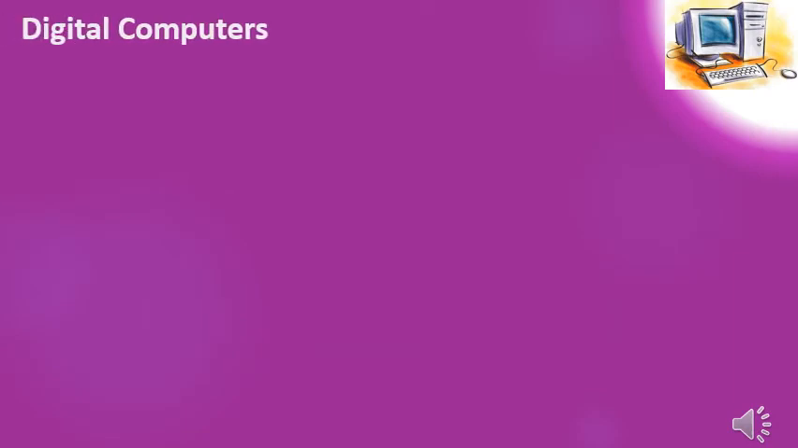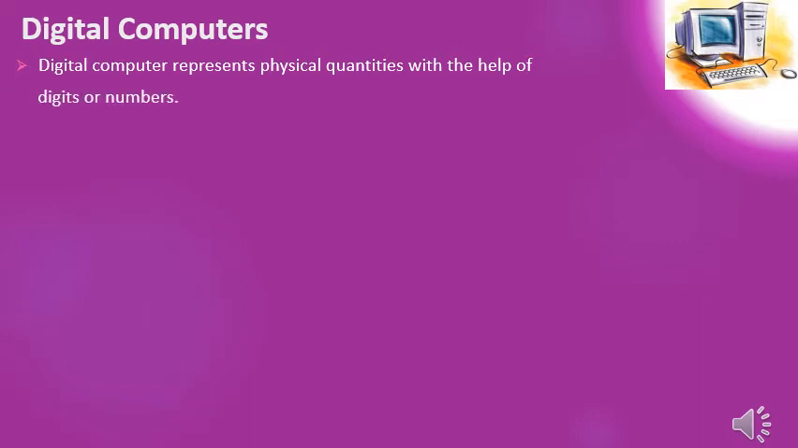Digital computer. A digital computer represents physical quantities with the help of digits or numbers. Digital computers work with discrete numbers. Discrete numbers means that they are exact numbers. These numbers are used to perform arithmetic calculations and also make logical decisions to reach a conclusion depending on the data they receive from the user.